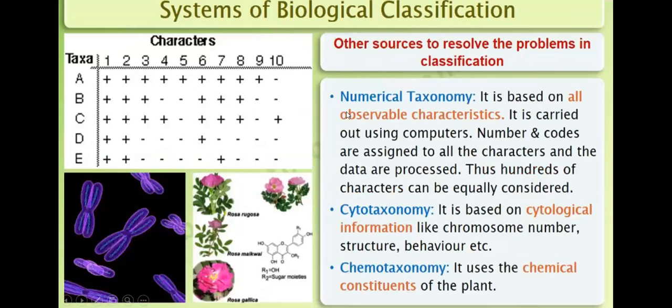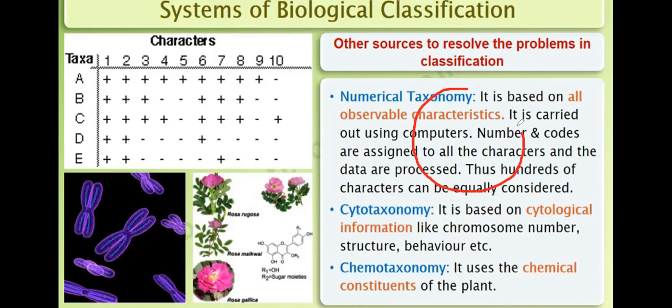Now, some more sources to resolve the problem in classification. There are some more terms related to numerical taxonomy. Numerical taxonomy is based on all observable characters. It is carried out using computers. Numbers and codes are assigned to all the characters and data are processed. Thus, hundreds of characters can be equally considered.